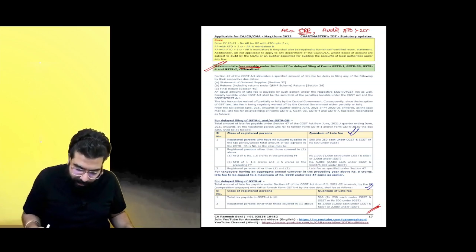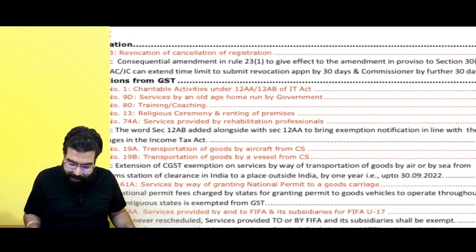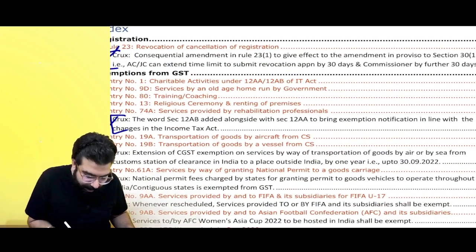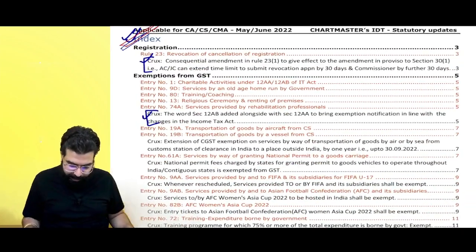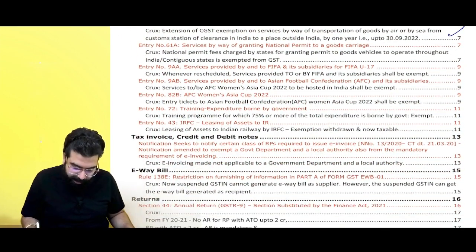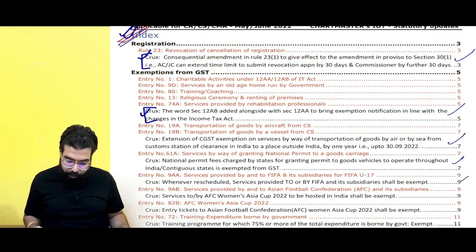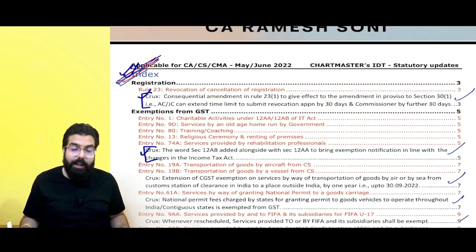One thing I would like to tell you guys is please read the crux over here. These are the amendments' crux. For every amendment I have given a small crux so that it becomes easy for you. Done, sir. We will go ahead and use it. Please make the maximum use of the amendment booklet. It will help you a lot.